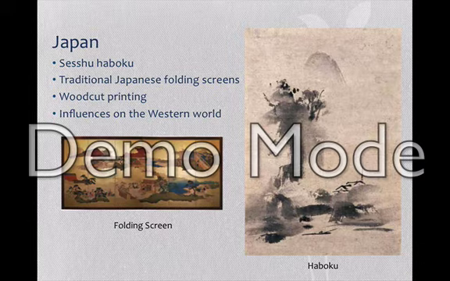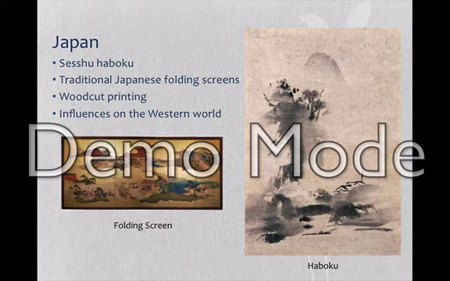Zen Buddhism was another Chinese influence that came to Japan in the 13th century. Spontaneity and intuition are characteristic of the Zen influence on Japanese art and writings. Sesshu was a Zen Buddhist priest who developed a simplified abstract style of ink painting that was adapted from the Chinese style. It was called haboku, which means flung ink.